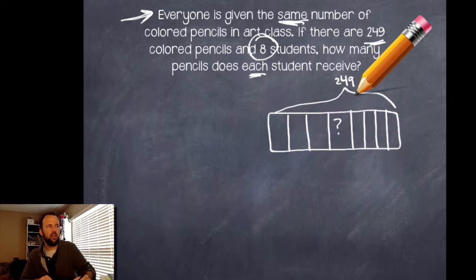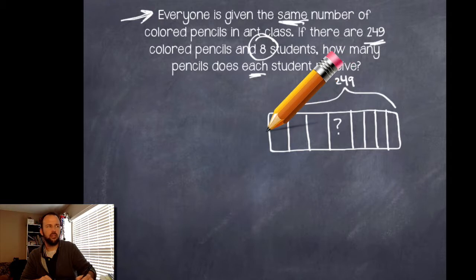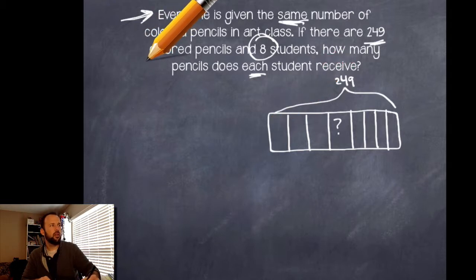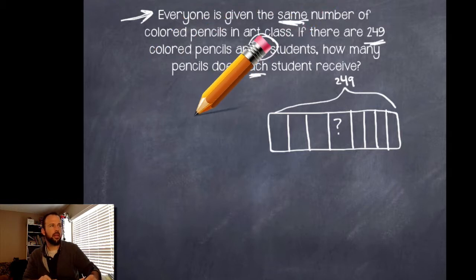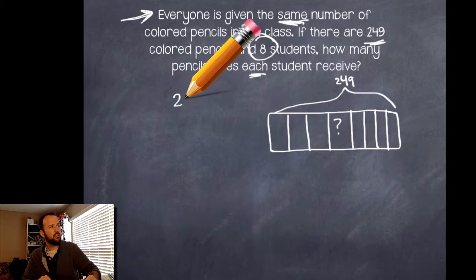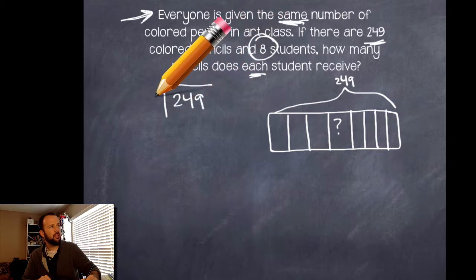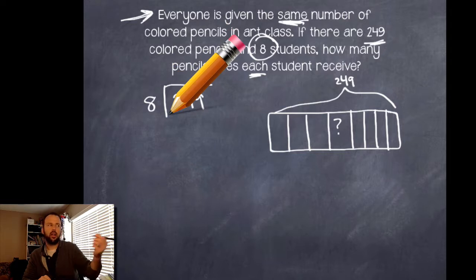So we're going to take those 249 pencils, we're going to divide them up among those 8 kiddos, and we're going to figure out how many pencils each kid's going to get. And we do have to keep in mind the same number of pencils. That might come back into play later. So I'm going to take that 249, and I'm going to divide it by 8. Why don't you guys go ahead and try this one out? I'm going to try it out on my own too, and then we'll get back together and we'll talk about what we did.